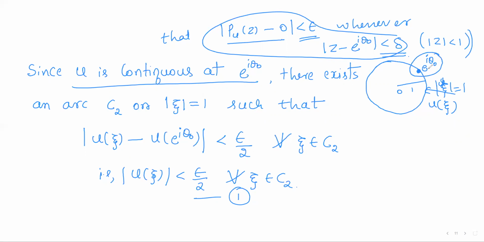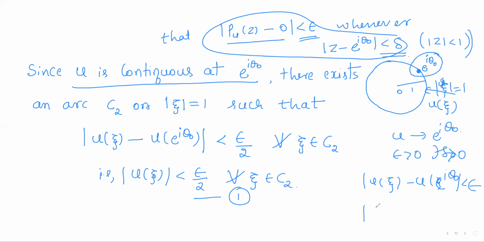So as u is continuous at e power i theta naught, for every epsilon there exists a positive delta such that |u(xi) minus u(e power i theta naught)| is less than epsilon whenever the distance between xi and e power i theta naught is less than delta. That means for some delta neighborhood of e power i theta naught, this condition holds.